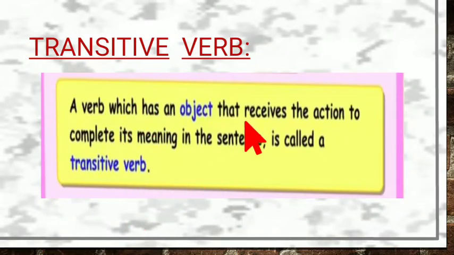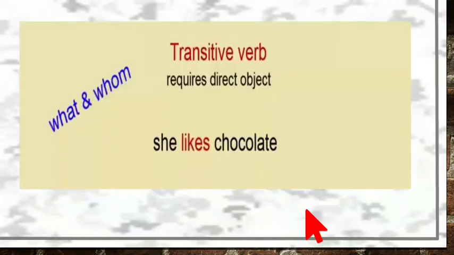The verb should have what? A certain object to receive the action and complete the meaning. This will be understood by taking an example. Now, what I said earlier is that a transitive verb requires a direct object. Now, she likes what? She is the subject.